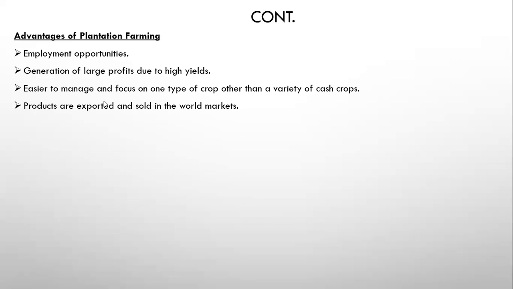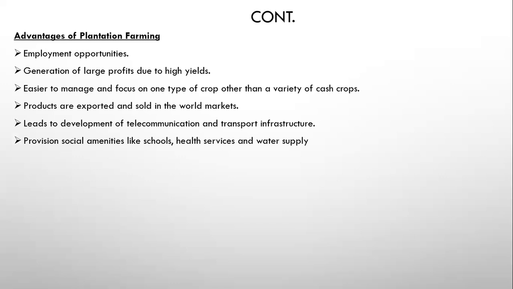Products are exported and sold to the world market, meaning that this promotes what we call foreign exchange. It also leads to development of telecommunication and transport infrastructure. Where you have a plantation farm, you also expect to have very good roads for you to transport your products to the market. So all those are advantages.